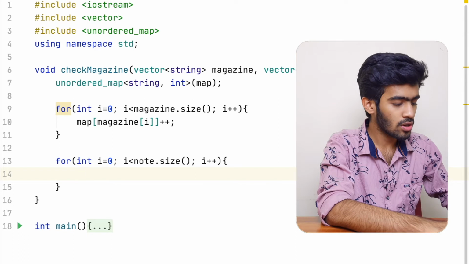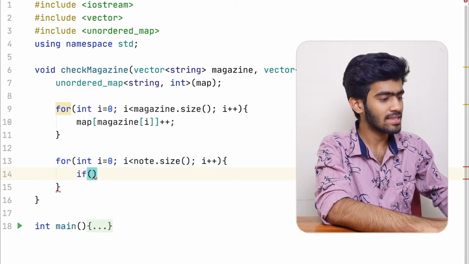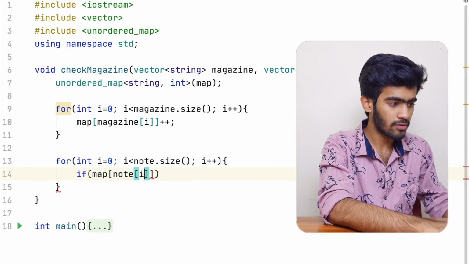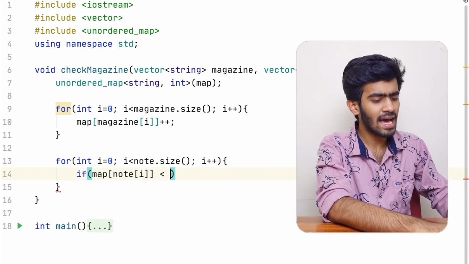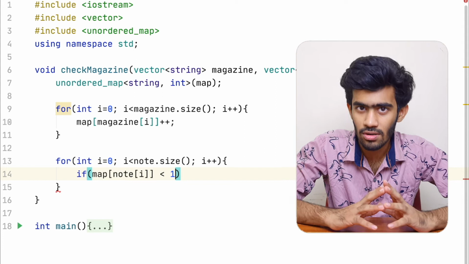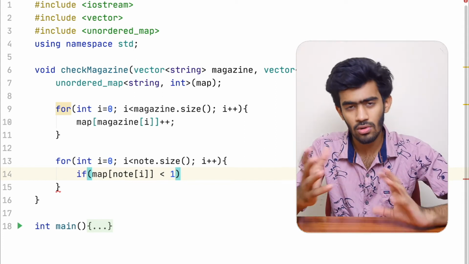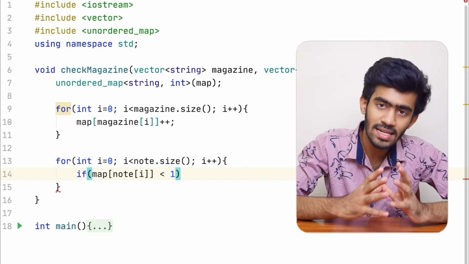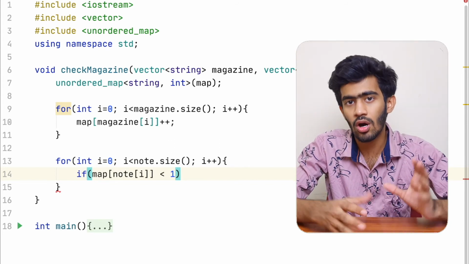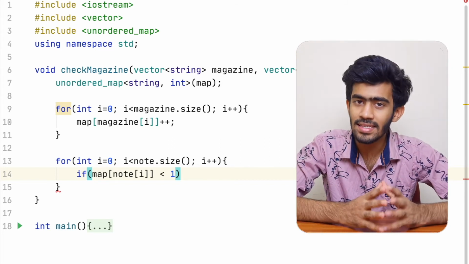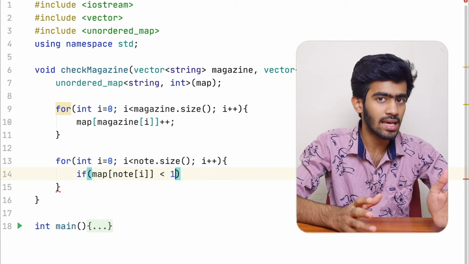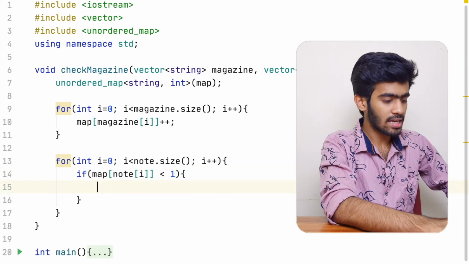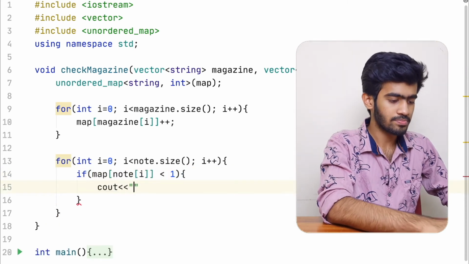Okay. So if the map of note of I is less than 1 or equal to 0, what do I mean by this? It means the count of that word present inside the hash map is 0 or less than 1. In that case, it would mean the word is not present in the hash map, and as I said earlier, we would have to print no.